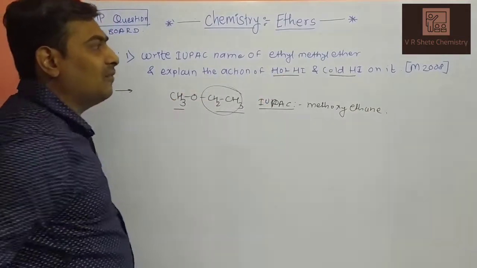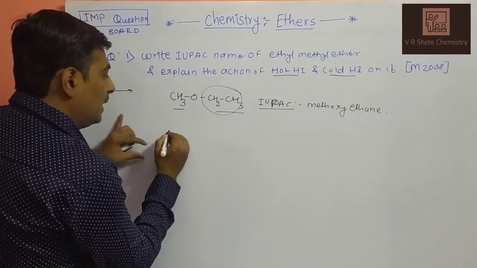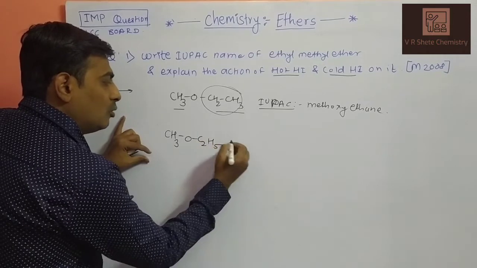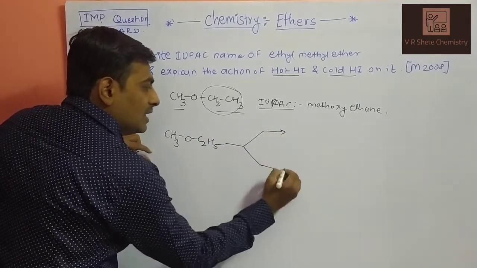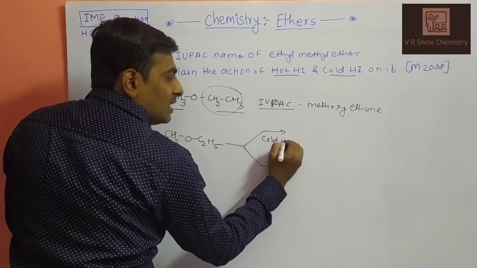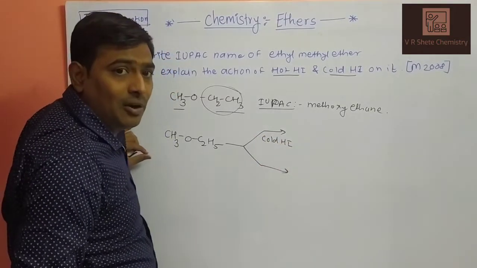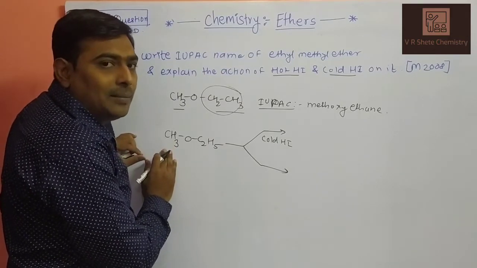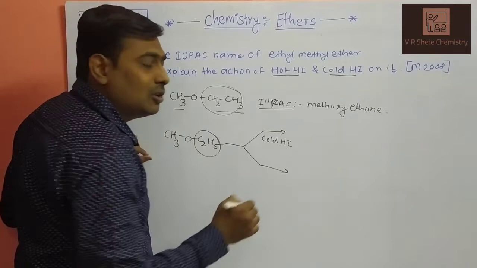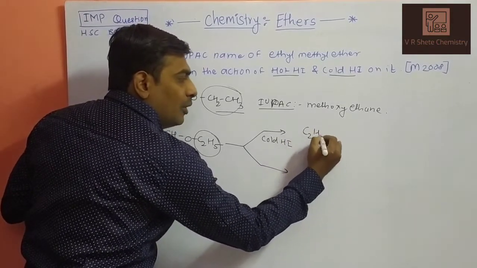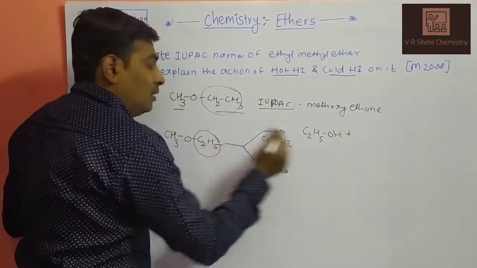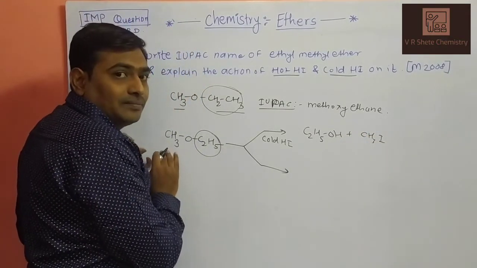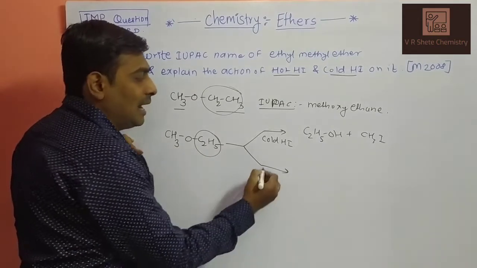Next, what is the action of cold HI and hot HI on it? When you take cold HI conditions, one part forms alcohol and the other forms alkyl halide, depending on the carbon atom. The larger carbon part forms alcohol, that is C2H5OH, and the remaining part, CH3I, forms the halide on the smaller carbon side of the oxygen atom.